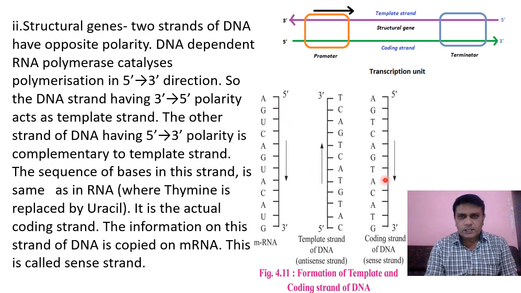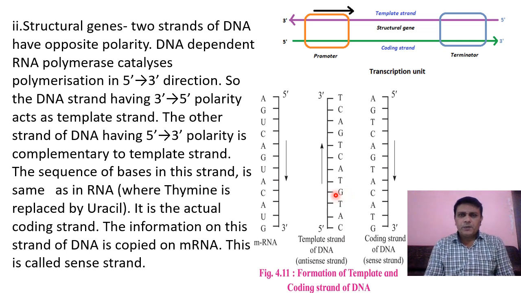The other strand, which has polarity in the 5 to 3 direction, is called the coding strand, and this strand is complementary to the template strand.